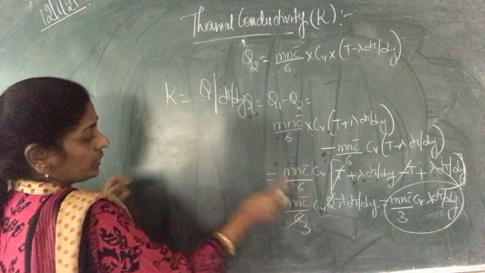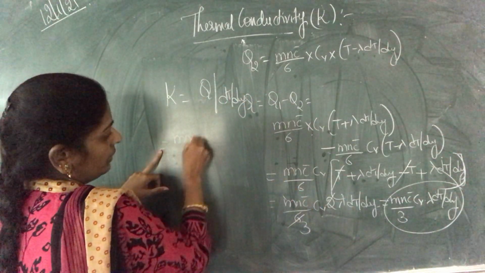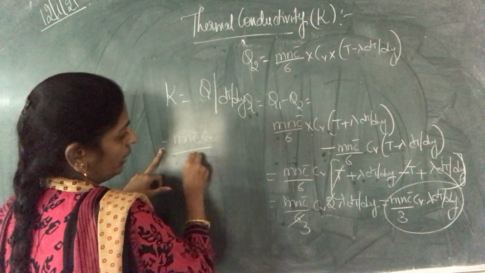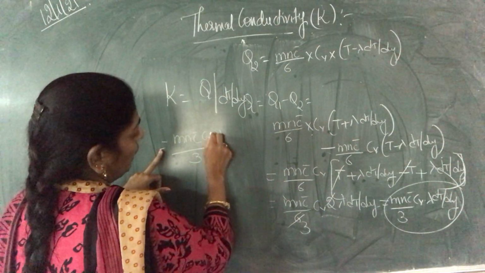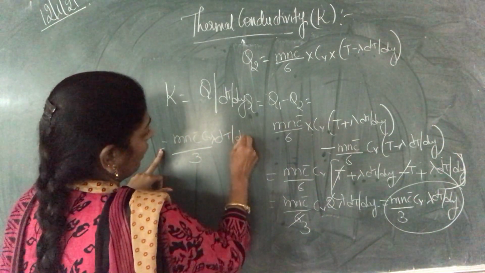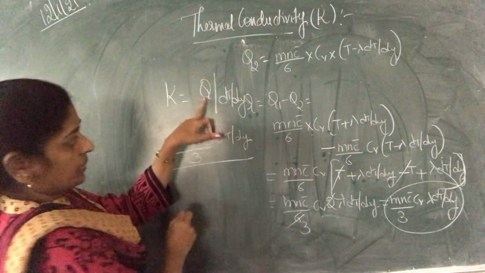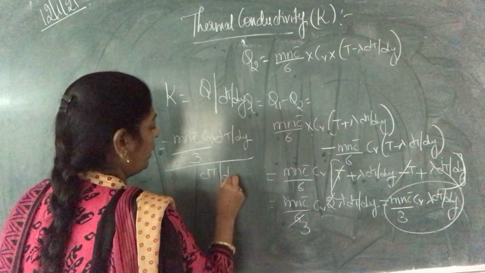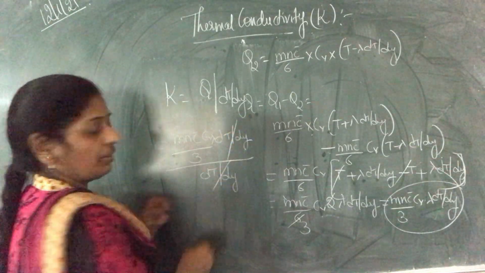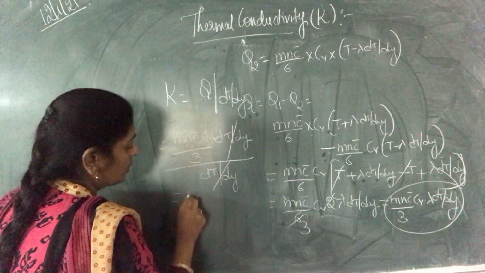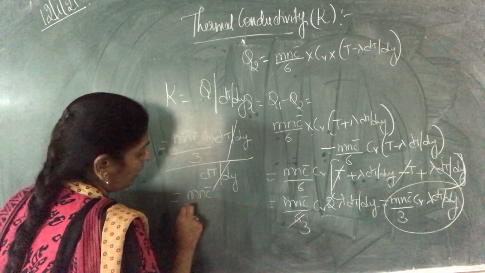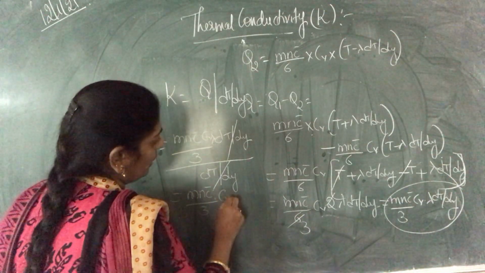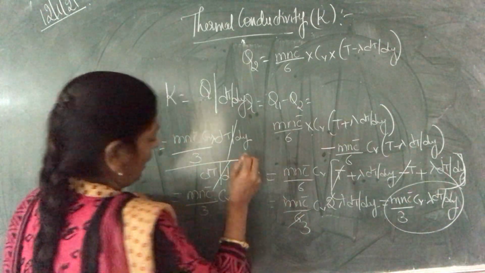So Q is nothing but now mn c bar CV by 3 into lambda dt by dy. I have substituted the Q value divided by dt by dy. So dt by dy, dt by dy get cancelled. So mn c bar by 3 into CV into lambda.